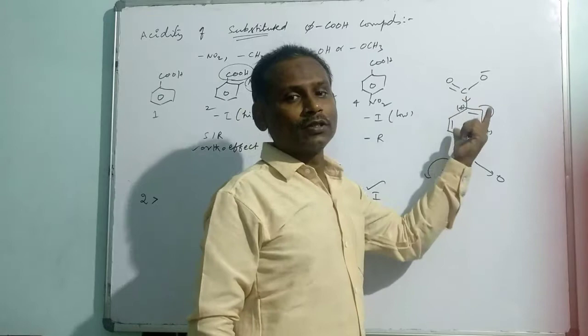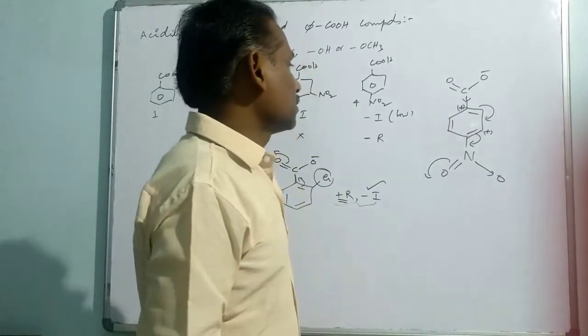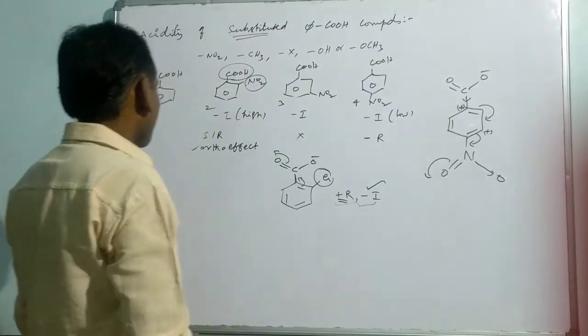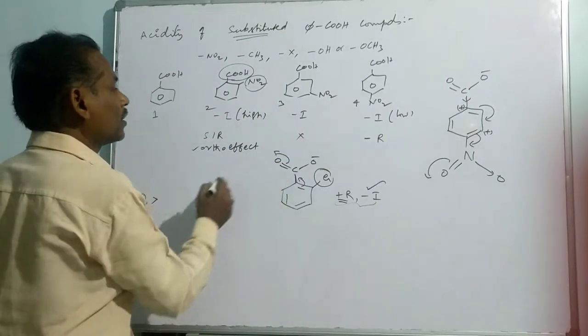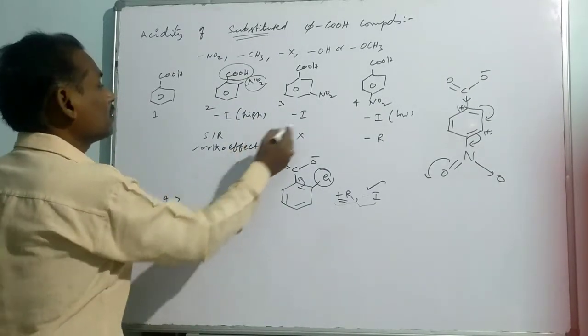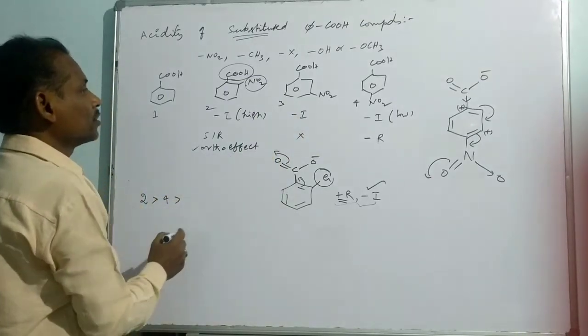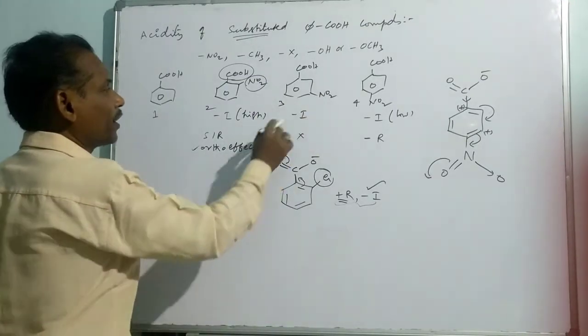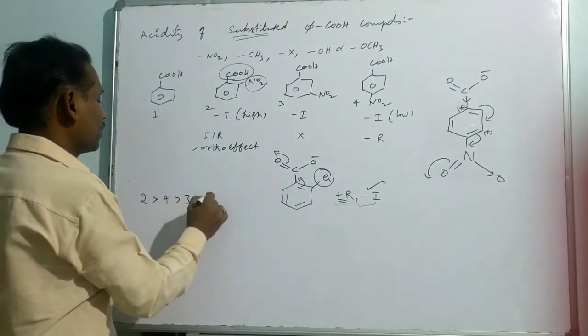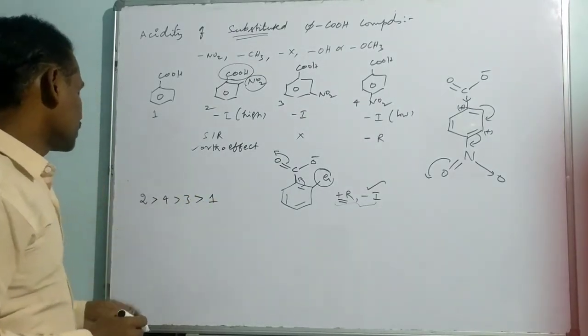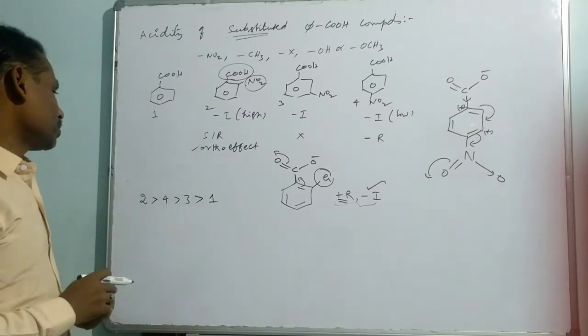That means this is going to be stabilized. So that's why first the ortho effect compound, then the fourth one, and then the meta nitro substituted benzoic acid, because of the negative effect in terms of induction, and finally 1. So this is the order of acidic strength in nitro-substituted benzoic acid.